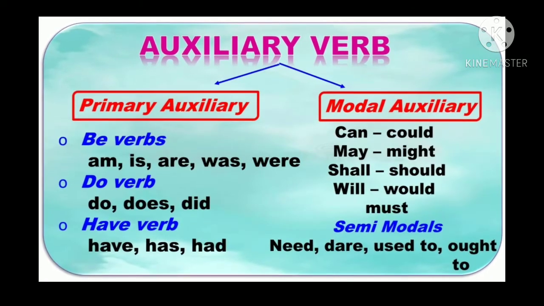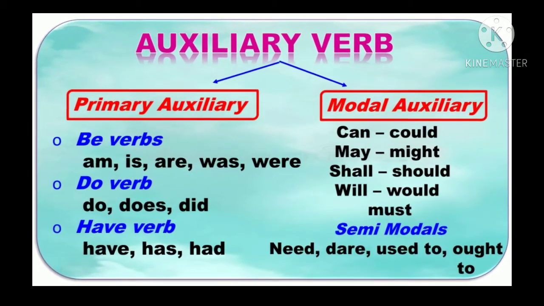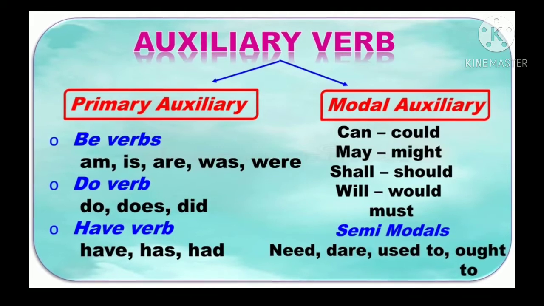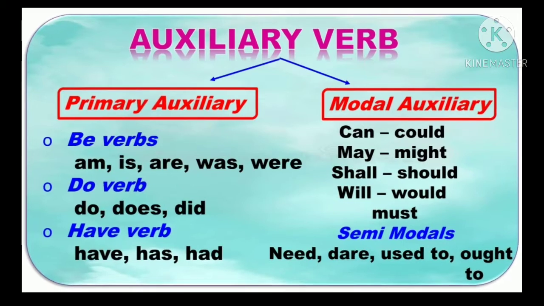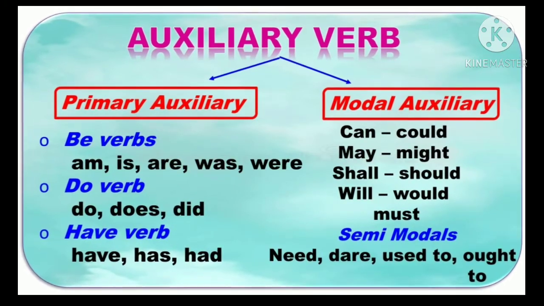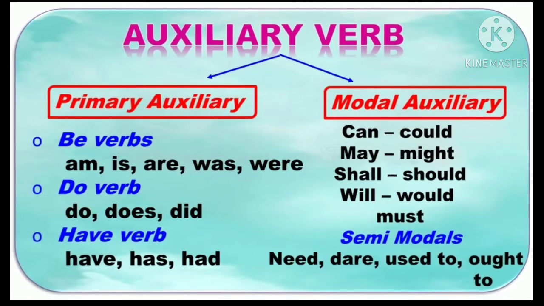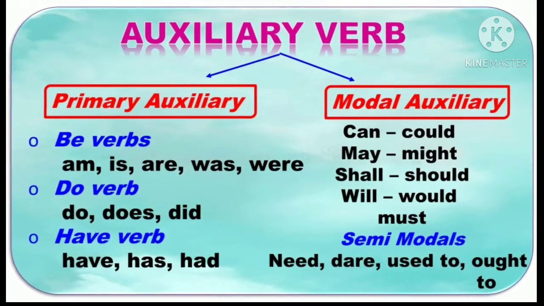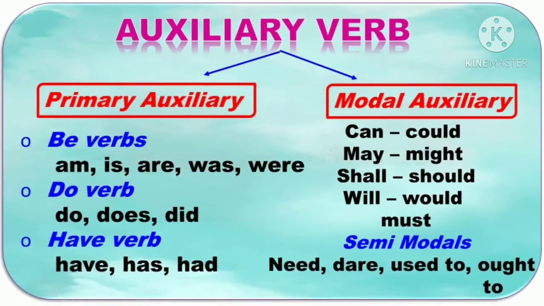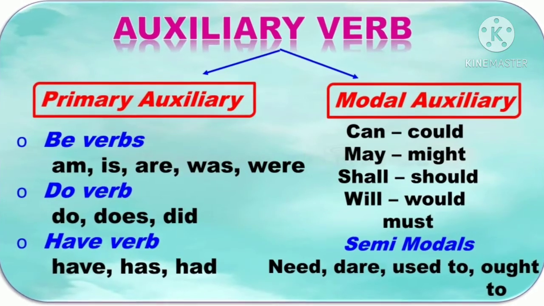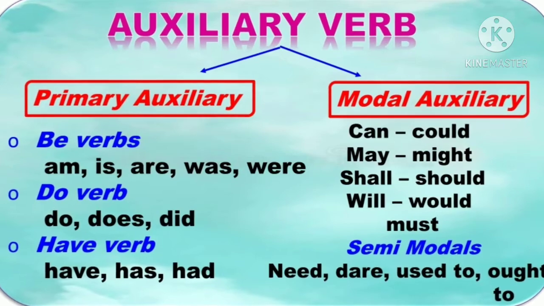So, be form of verbs are am, is, are, was and were. Do form of verbs are do, does, did and have form of verbs are have, has, had. And the next one is modal auxiliary verbs. So the modal auxiliary verbs are can, could, may, might, shall, should, will, would, must and semi-modal auxiliary verbs are need, dare, used to, ought to.